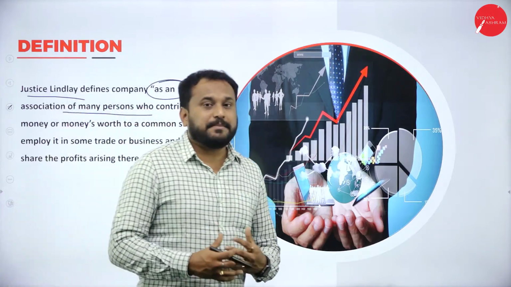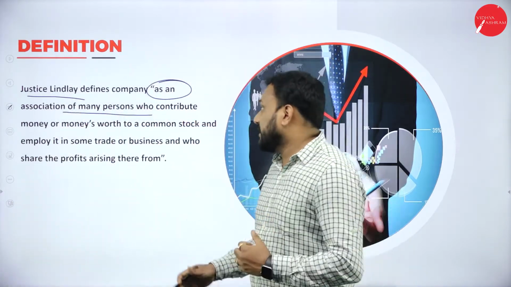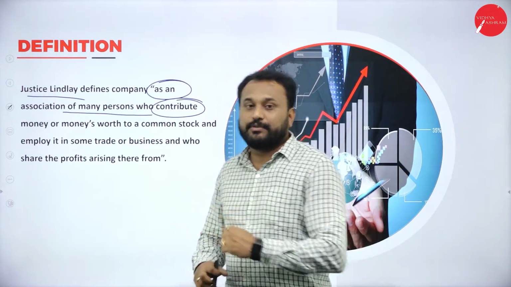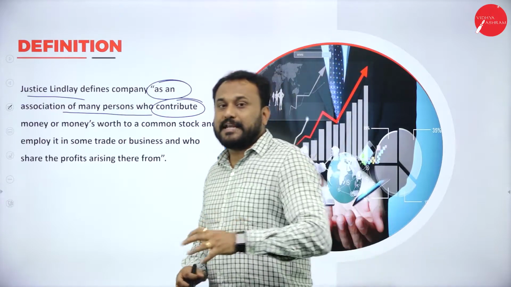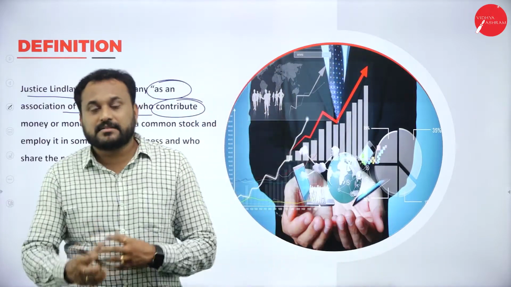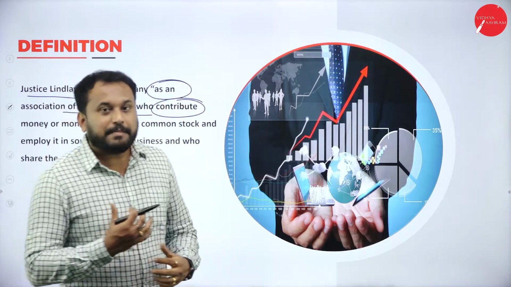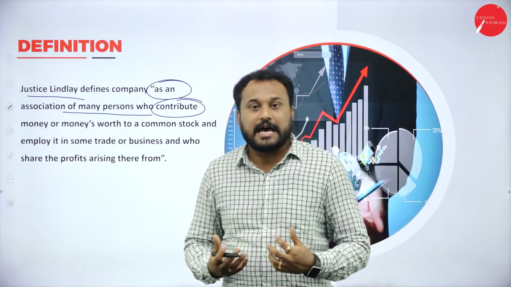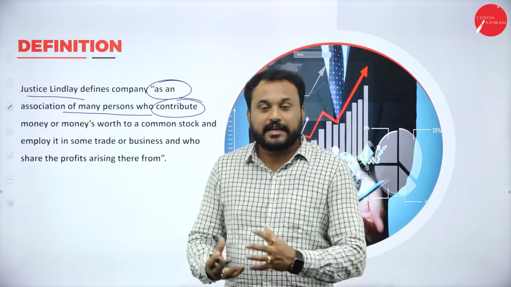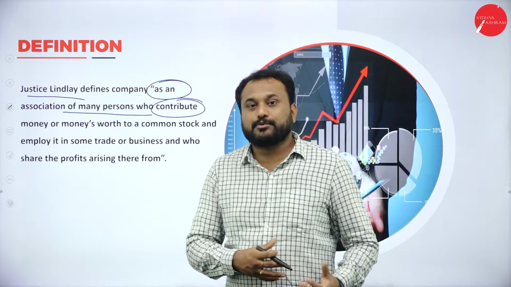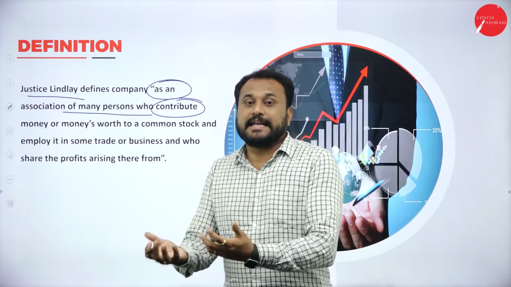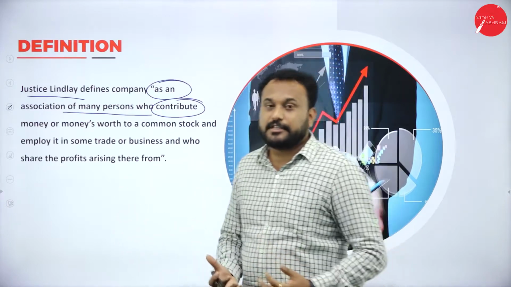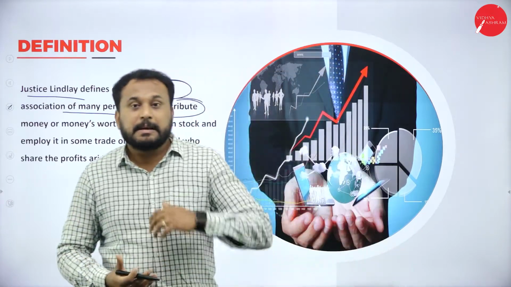When he says many persons, what exactly do they do? Please understand, they contribute money or money's worth. When I say money and money's worth, please go back to the days when the barter system was happening. The barter system is a system where buying and selling of goods happened with goods. Whatever you have, you give to somebody and get something which you don't have. The other person does the same thing. So we call that money's worth.